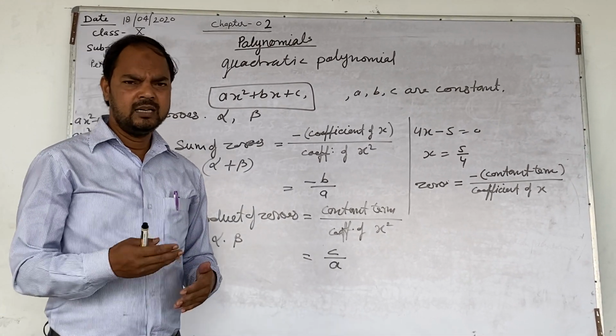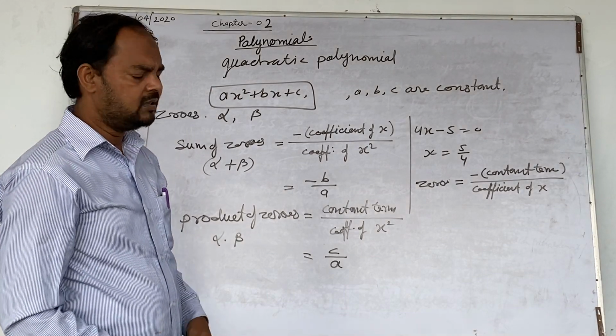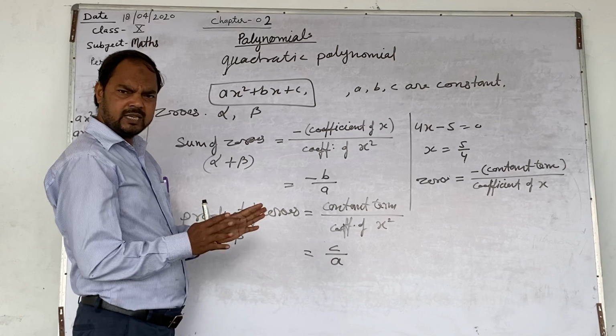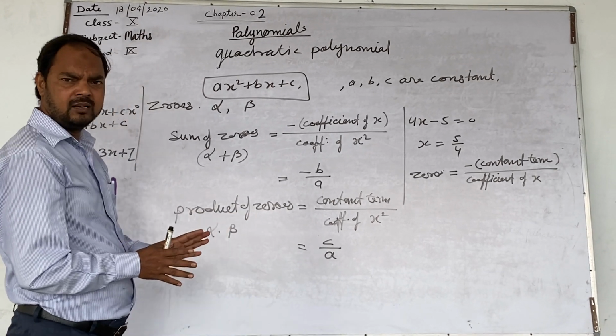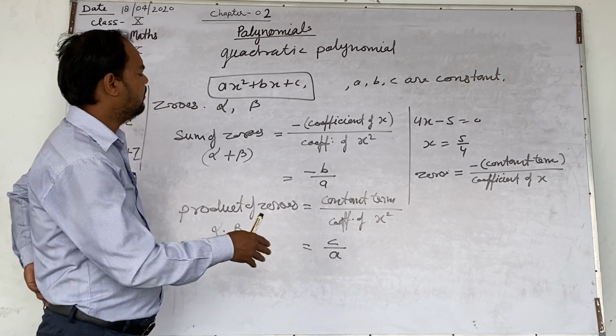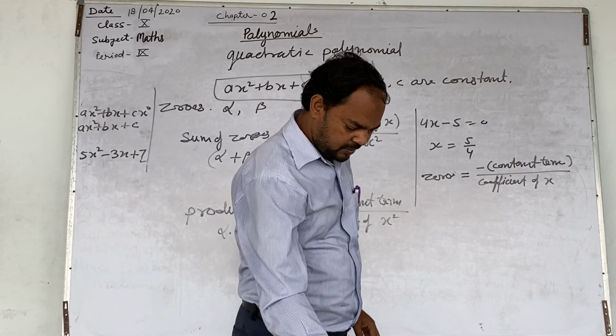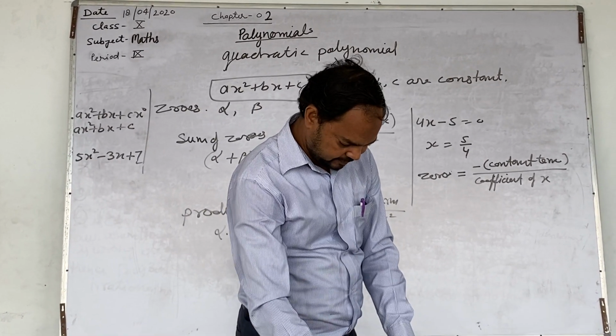In the next chapter, in quadratic equation, this zeros is also termed as a root. सेम थिंग है, करना सेम है, बट वर्ड चेंज हो जाएगा. वहाँ चलेंगे हम लोग तो उसको डिक्टेट करेंगे. ठीक है. Now let us take some example and verify this relation.